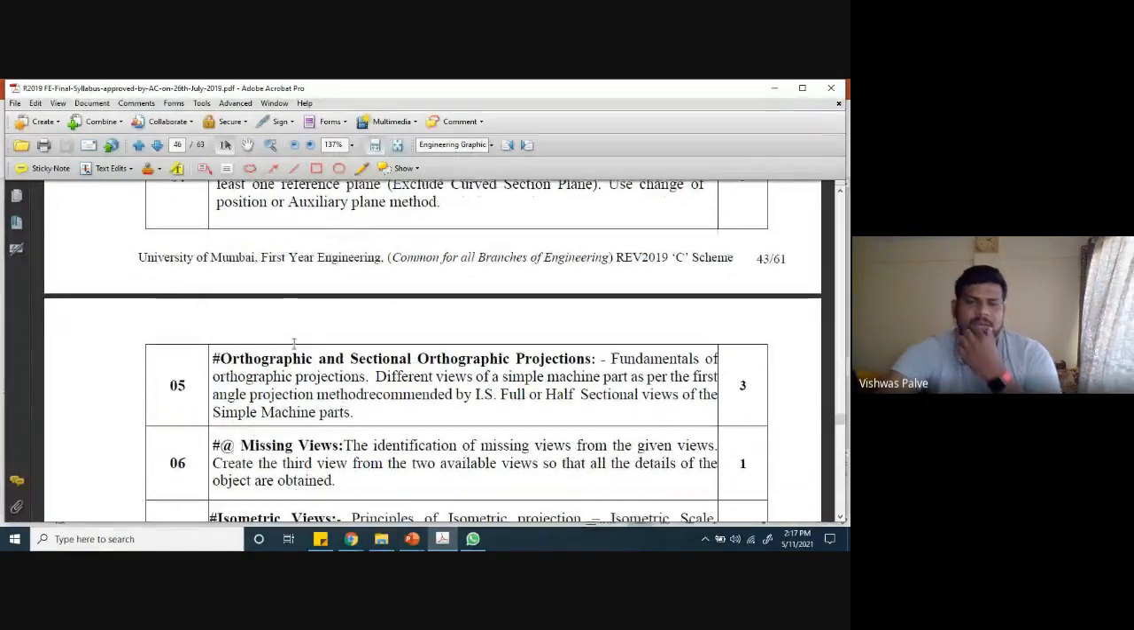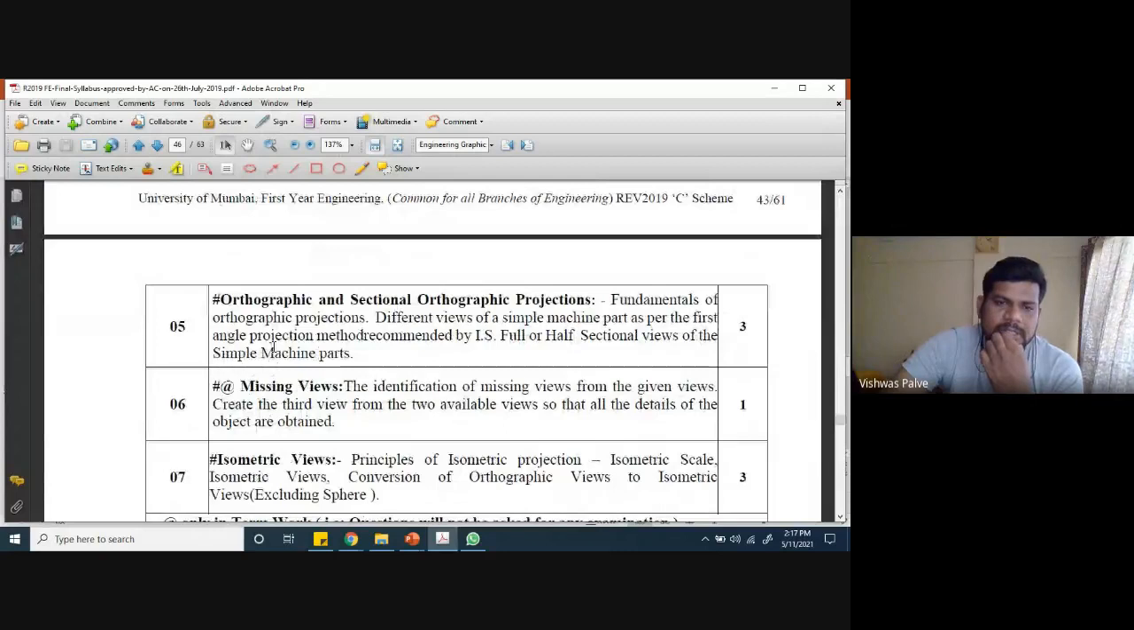At the same time, you can see that the fifth and sixth modules deal with missing views, orthographic and sectional orthographic projections. In the fifth module, the fundamentals of orthographic projection, different views of simple machine parts as per the first angle projection method recommended by IS, Indian Standard, sorry, international standard, and full and half sectional views of a simple machine part.